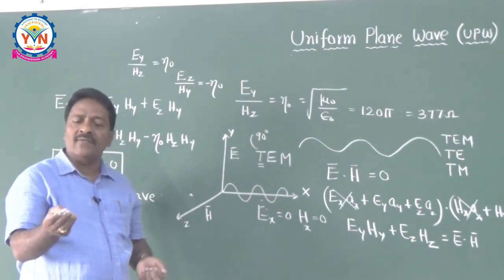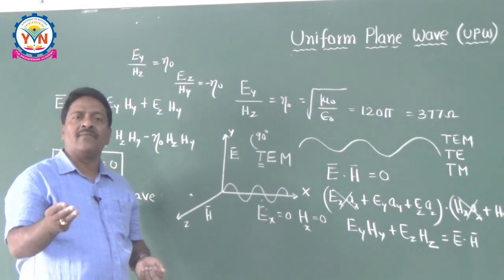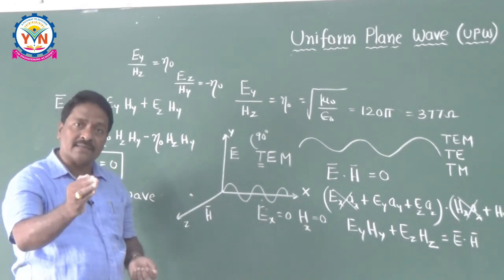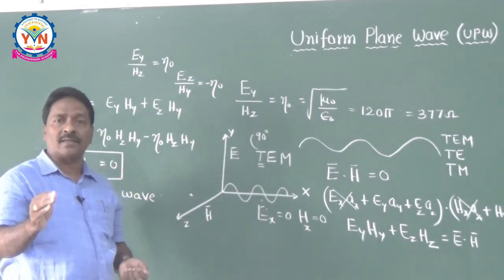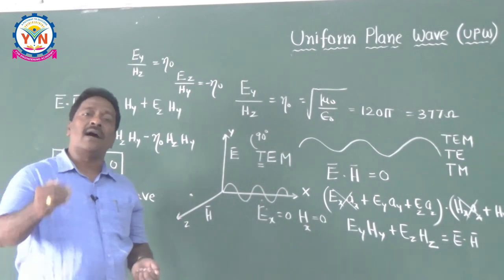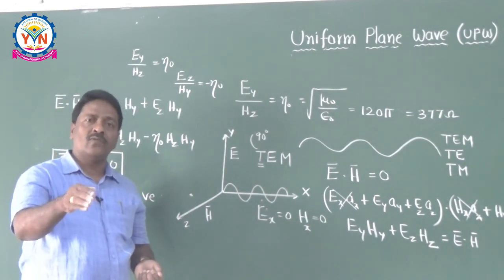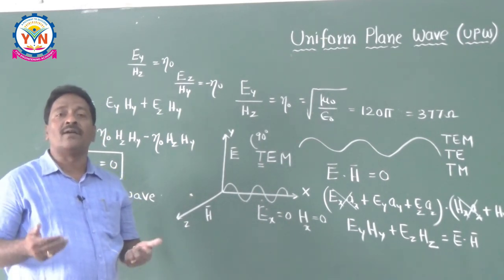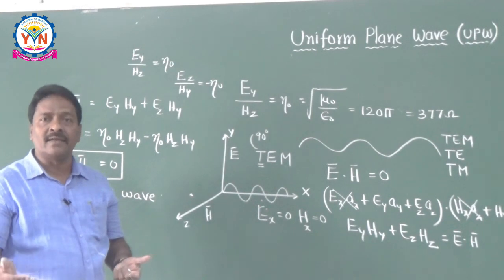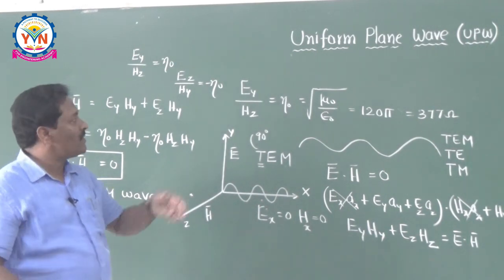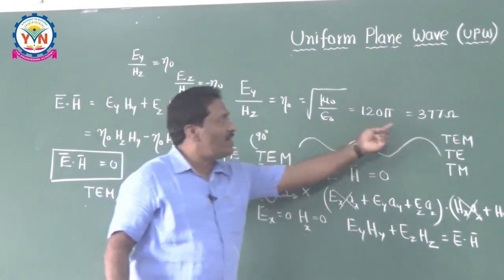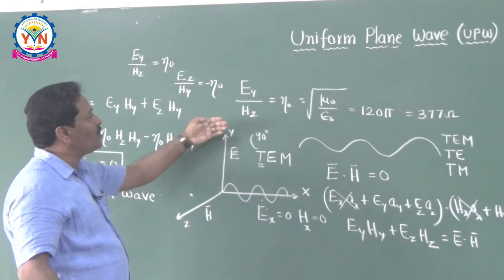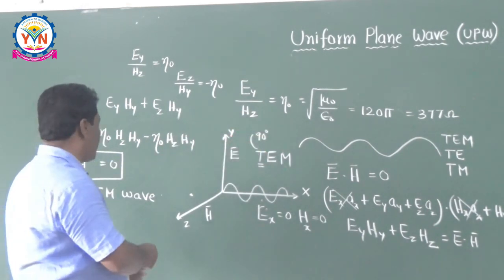We have taken the wave equation in the free space, and the wave equation is actually covering 3 directions. So that's why we limited to only one direction for convenience, that is nothing but the concept of uniform plane wave. Then after defining the uniform plane wave, we told about the property of the uniform plane wave. Once you know the property, then we developed the relation between E and H and finally concluded that E by H will give you the intrinsic impedance, which is 377 ohms, which is resistive. And finally we proved that the wave which is propagating in free space is nothing but a TEM wave.